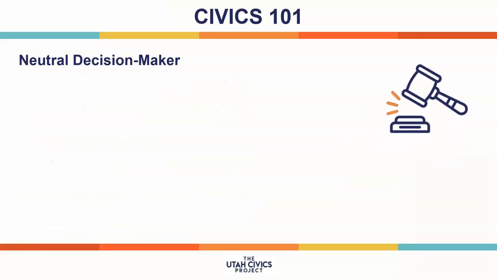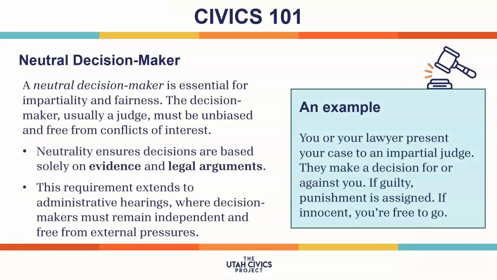Here's an example. You or your lawyer present your case to an impartial judge. They make a decision for or against you. If the judge declares you guilty, punishment is assigned. If the judge declares you innocent, you're free to go.